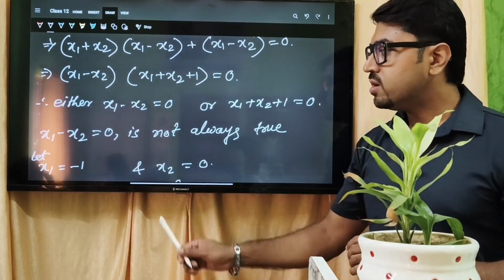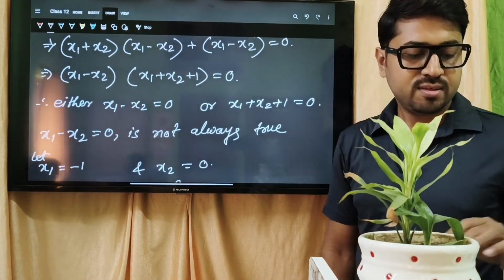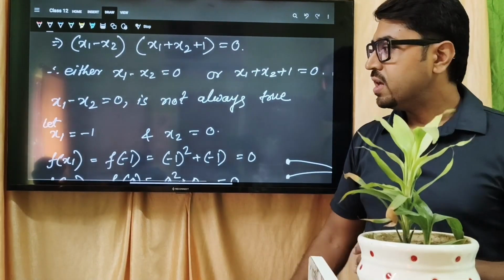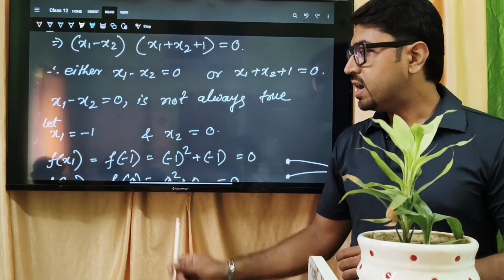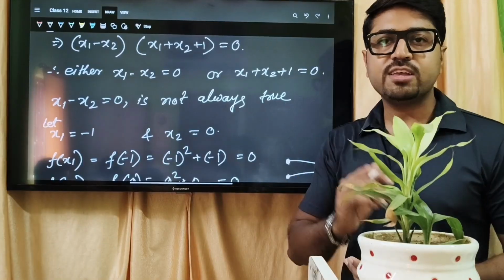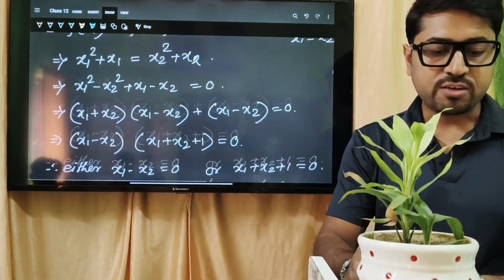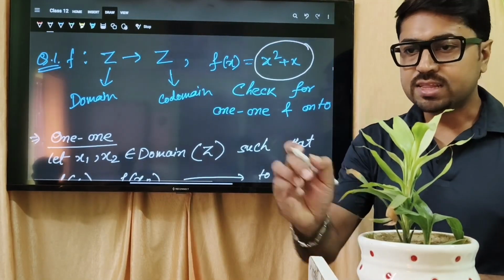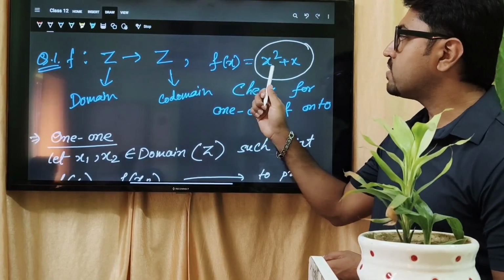x1 minus x2 being 0 is not always true. The reason is that you take x1 as minus 1 and x2 as 0. What was the function? Write it down in your notebook: f(x) equal to x square plus x.